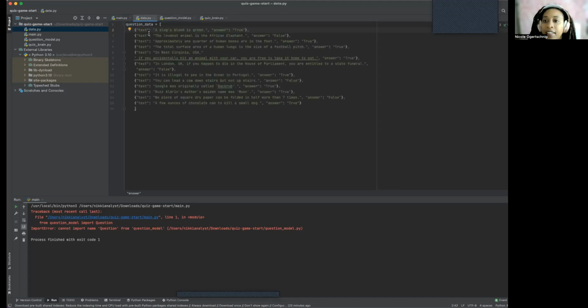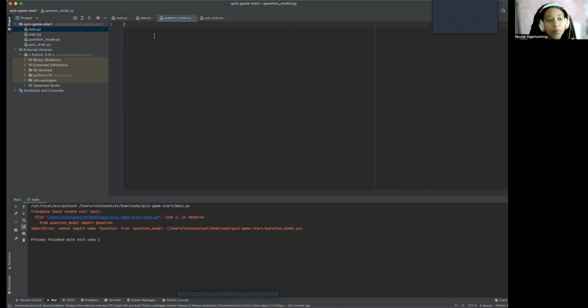Looking at our data, it just says a slug's blood is green. True, it's green, right? So building this class, remember you have your attributes, and then we're going to go ahead and put those in. So let's go ahead and write out this class. So class is the question. Now on our other screen, so I can give us some issues. So now we've got to build it out, right? So our definition, and we're going to do an init function.